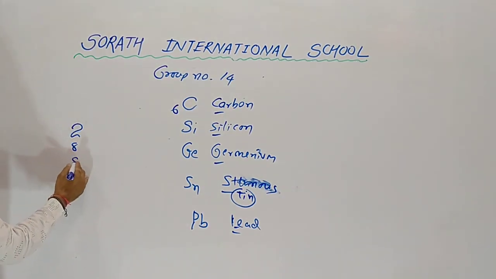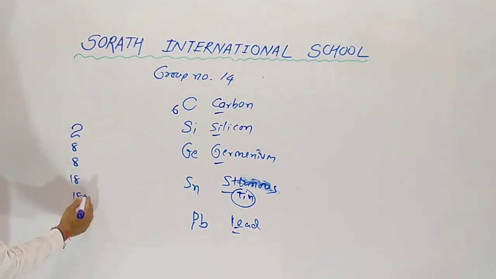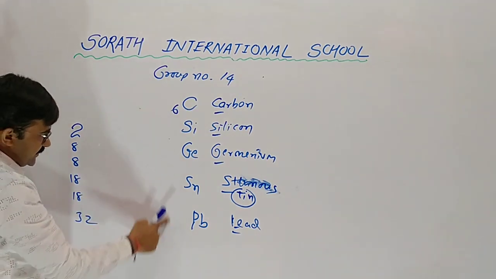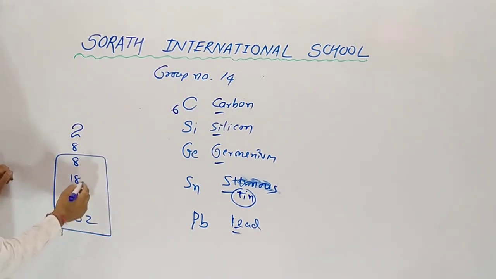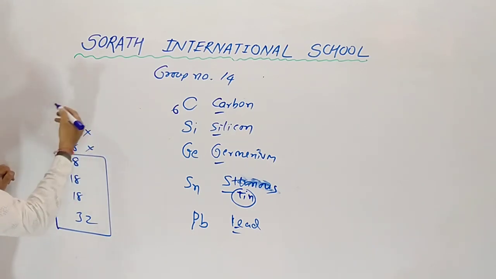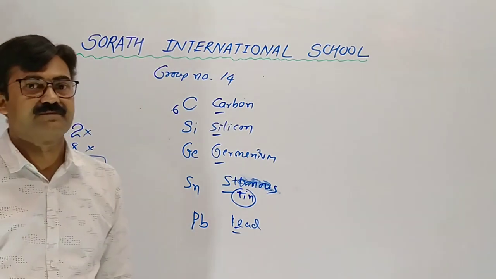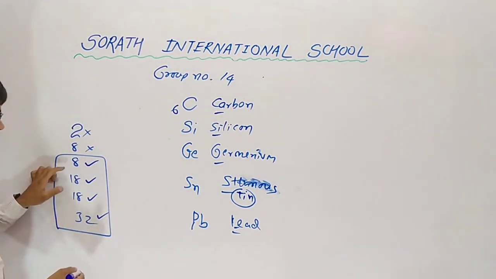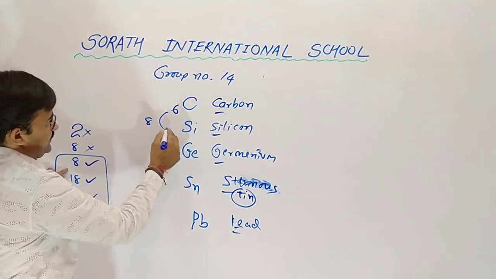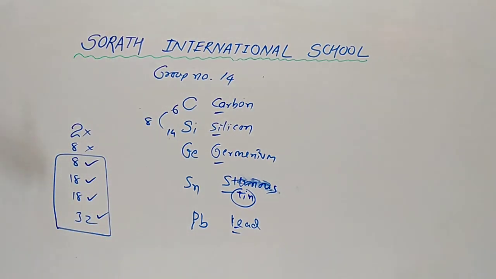Code 2, 8, 8, 18, 18 and 32. Here elements are 5, so we have to apply 4 codes. First 2, no need. Last 4 we have to apply. 6 plus 8, so 14.